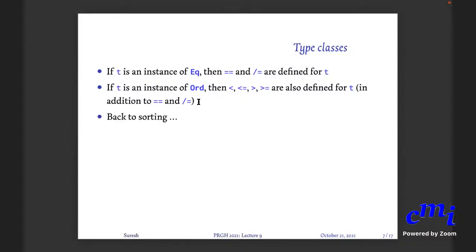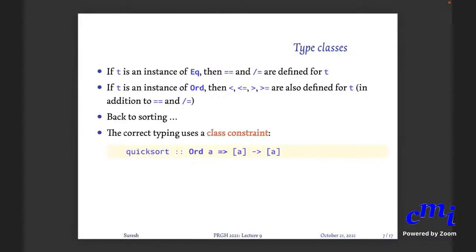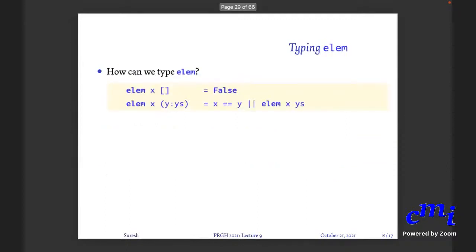So let's get back to sorting. The correct typing for sort would be to use a class constraint. As long as A is orderable, as long as A belongs to the type class Ord, this function, quicksort, is of type list of A arrow list of A, provided A is orderable. That is how you read it. Is it clear how to read this? Yes, sir. So you should know, if A is an instance of Ord, quicksort is of type list A arrow list A.